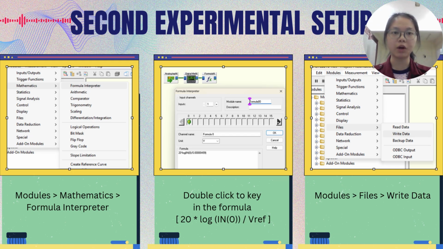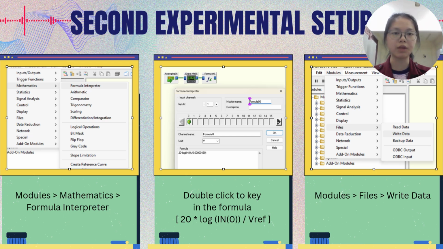After getting the value of V reference, we proceed to the second experimental setup. First, click on Modules, choose Mathematics, and choose Formula Interpreter. After that, double-click it to key in the formula that is given, which is 20 times log of In0 divided by V reference.